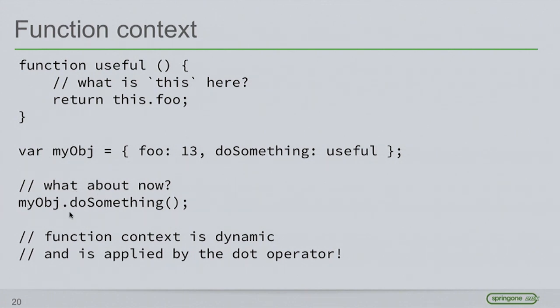But as soon as we invoke useful, which I've basically named as a property on my object, this function now has a context. And this actually means something, and it points at my object. So this dot operator in JavaScript is what actually applies the context to the function.